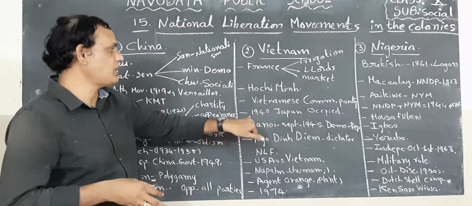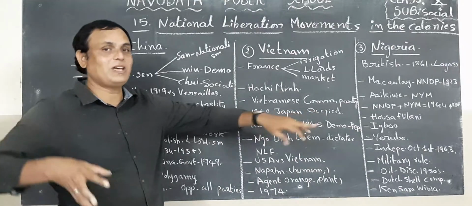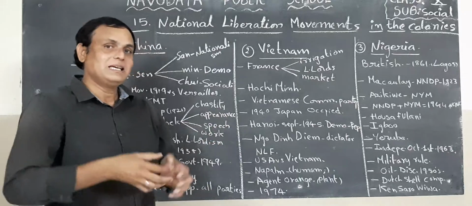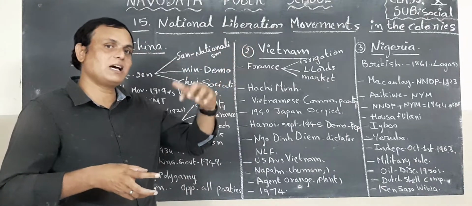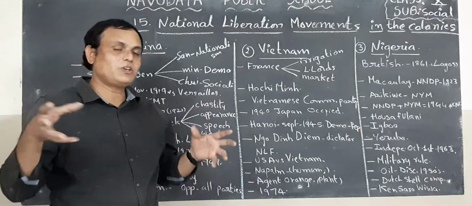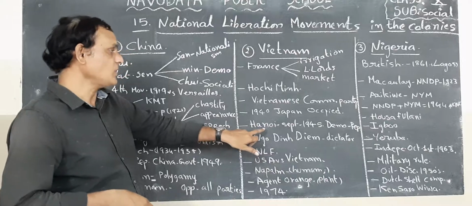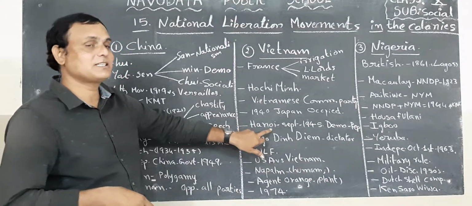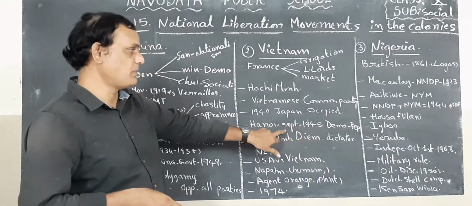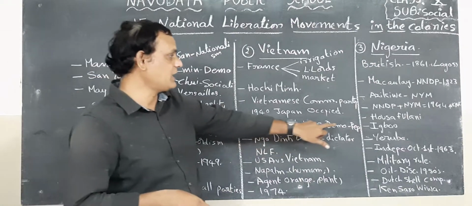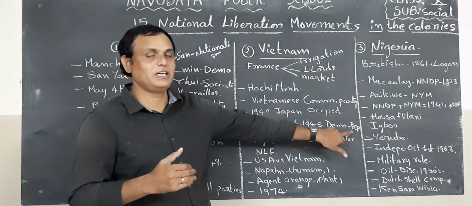In the meantime, in 1940, Japan occupied Vietnam. So when Japan occupied Vietnam, they had to fight against the French government as well as Japan. In this way they succeeded. Okay. So finally, Ho Chi Minh established the government in September 1945. The Democratic Republic government was formed by Ho Chi Minh in the north.